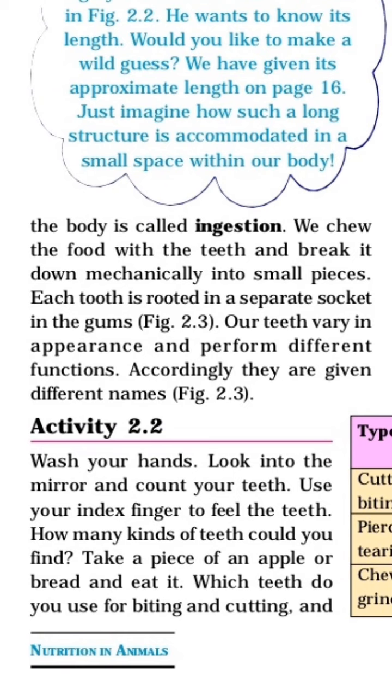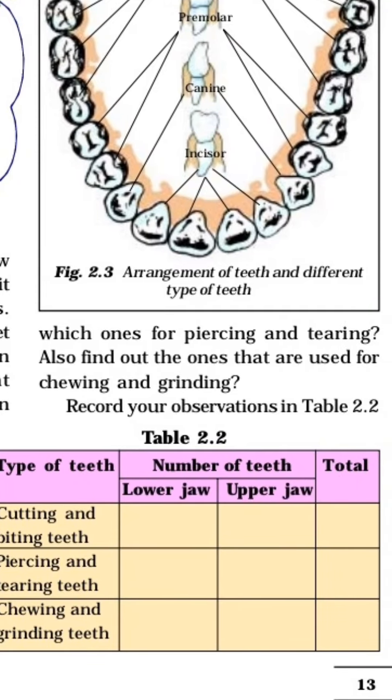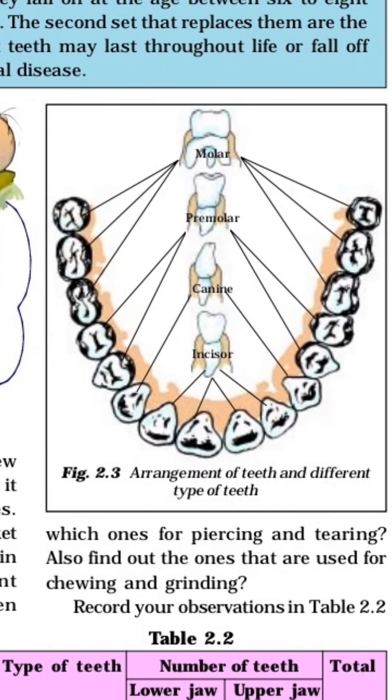Here we will see. Take a piece of an apple or bread and eat it. Which teeth do you use for biting and cutting, which ones for piercing and tearing, and which ones for chewing and grinding? Record your observations. Here the upper figure shows the arrangement of teeth and the different types of teeth.